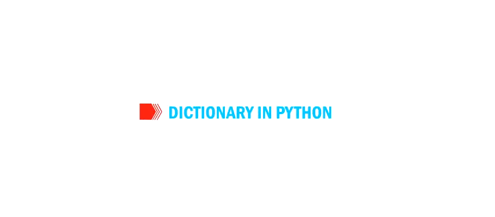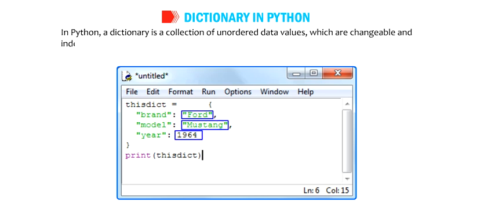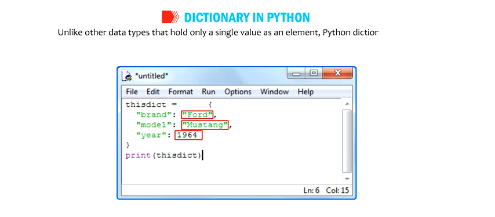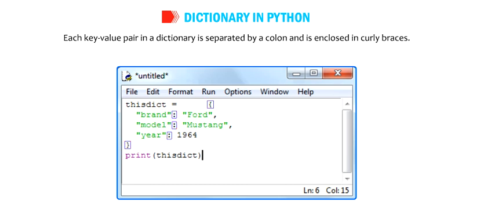Alright students, let us talk about dictionary in Python. In Python, a dictionary is a collection of unordered data types which are changeable and indexed. Unlike other data types that hold only a single value as an element, a Python dictionary holds a pair of a key and an associated value. Each key value pair in a dictionary is separated by a colon and is enclosed in curly braces.